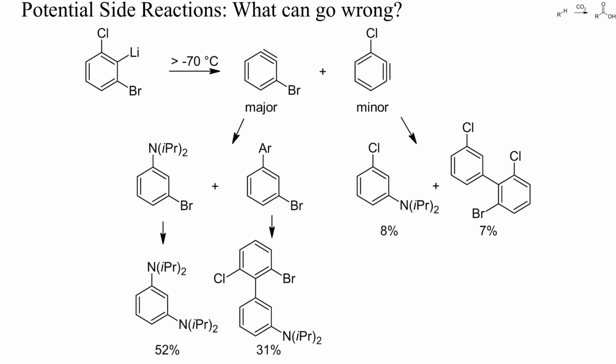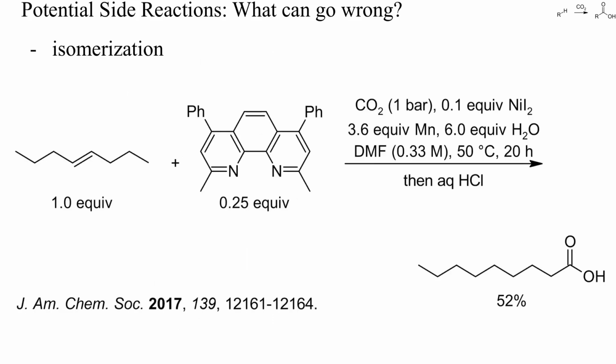The ratio of products suggests that chloride was actually eliminated more readily than bromide. Anyway, such reactions are almost impossible to conduct safely on a larger scale. In this instance, a higher dilution was the best strategy to improve the safety of this procedure. Another potential problem is the isomerization of alkenes. In this example, an internal olefin yielded substantial amounts of a linear carboxylic acid upon nickel-catalyzed carboxylation.